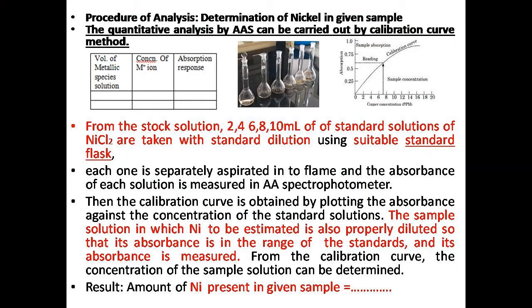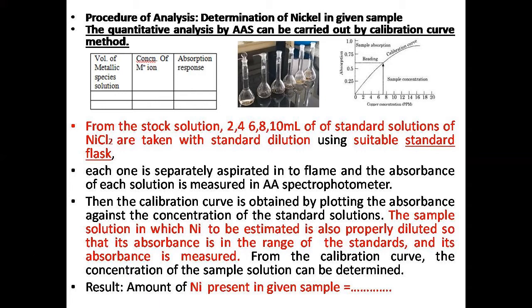Now we can use atomic absorption spectroscopy for the analysis of any element. About 70 elements can be analyzed, which is not possible in the case of flame photometry. There, only a limited number of elements can be analyzed, that too alkali and alkaline earth metals. For example, if you are analyzing the amount of nickel present in a given sample, if nickel is present, that can be analyzed. What is to be done? This can be carried out by the calibration curve method.